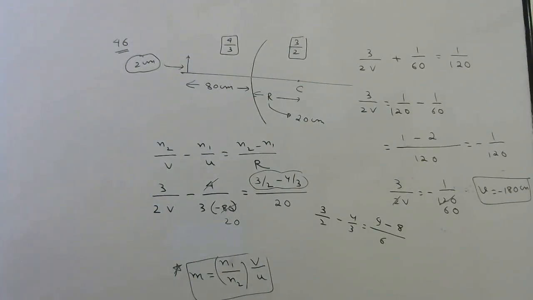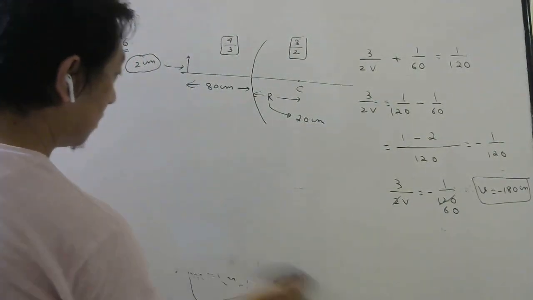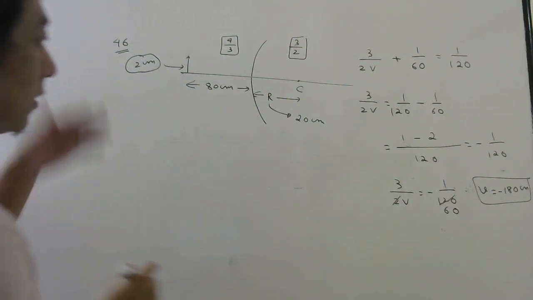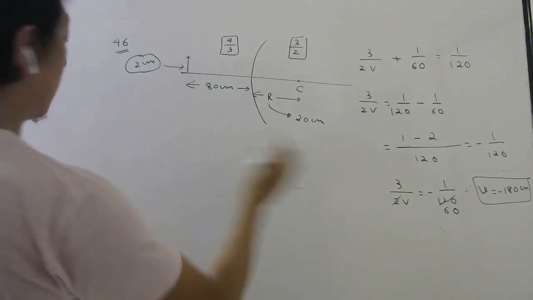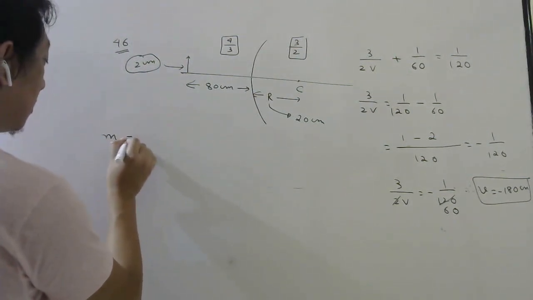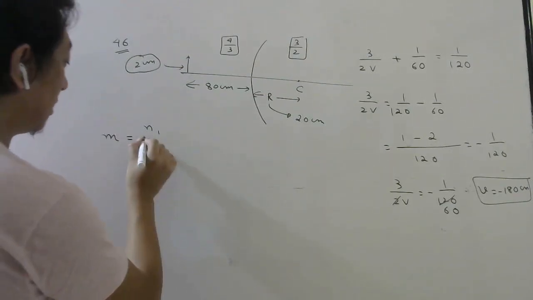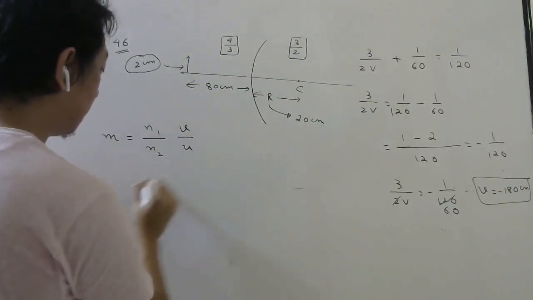Now that v is this much, what will be your, oh sorry, 3 by 2 is correct only. Now magnification for a single surface, remember, what is the formula? Wherever the incident ray is, divided by wherever the refracted ray is, and the v value.